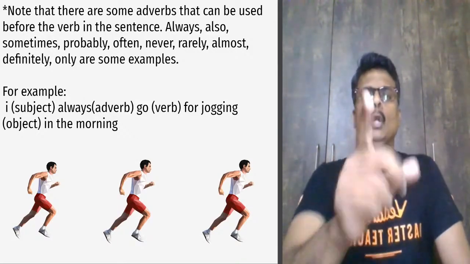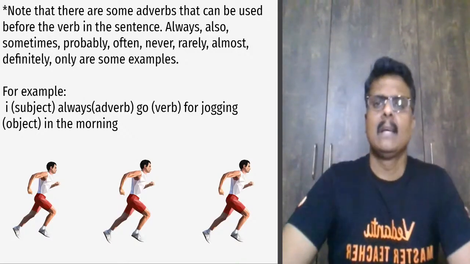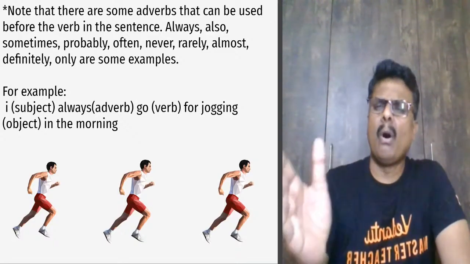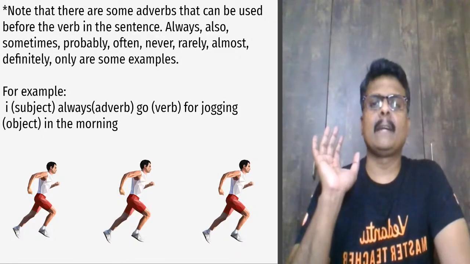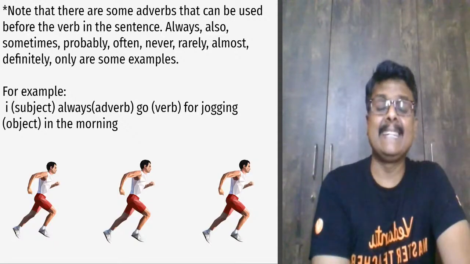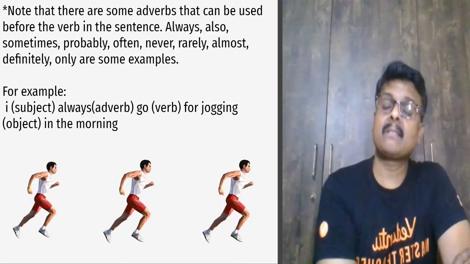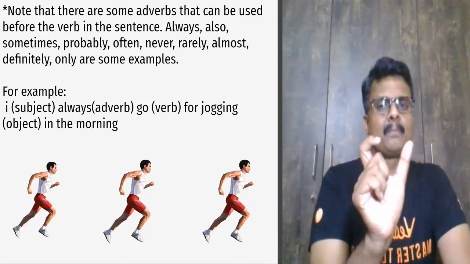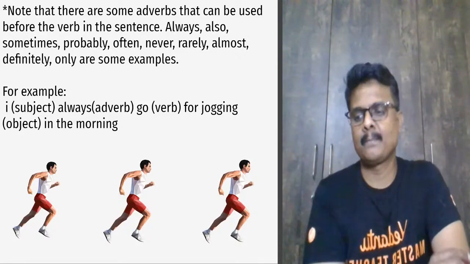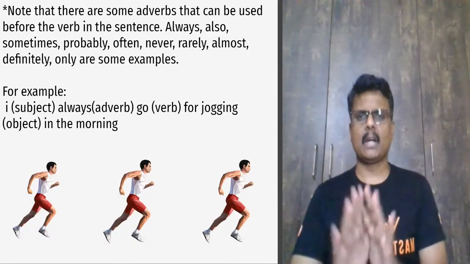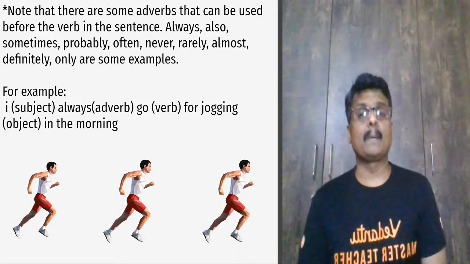Be very clear. Note down all the examples: always, also, sometimes, probably, often, never, rarely. I rarely drink coffee in daytime or in the night time. Simple, rarely comes before drink, which is the verb. Are you getting it, my dear kids? I hope this is pretty simple to understand. It's not anything which involves complication.